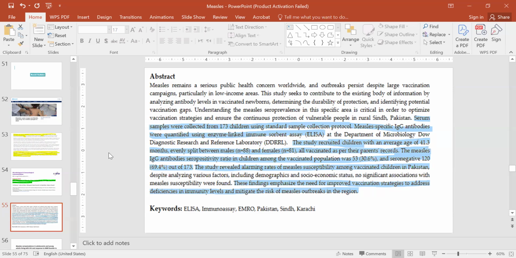The measles IgG antibodies seropositivity in the vaccinated population was 53, and seronegative was 120 out of 173. So the study revealed alarming rates of measles susceptibility among vaccinated children in Pakistan.